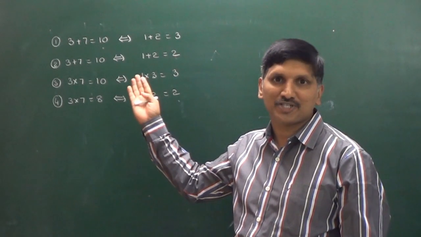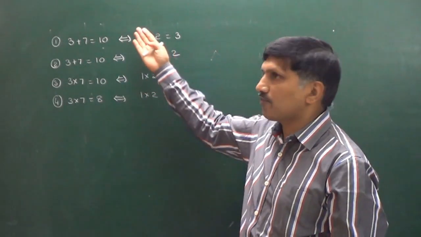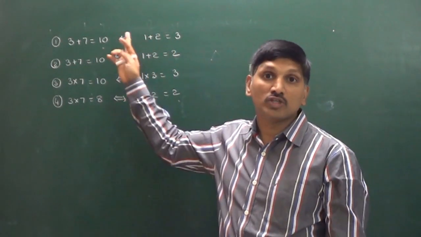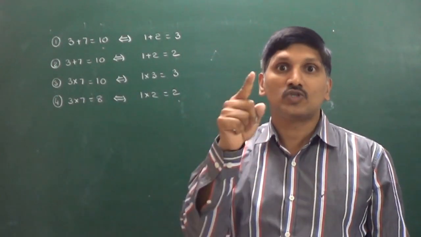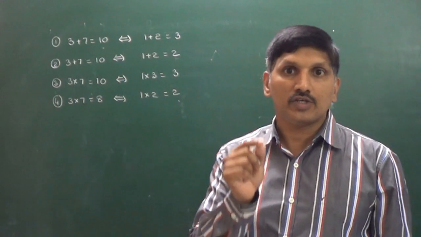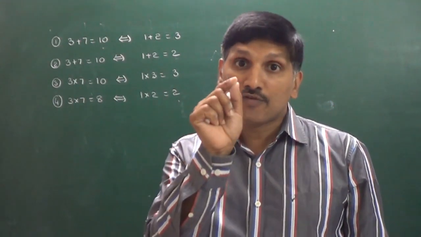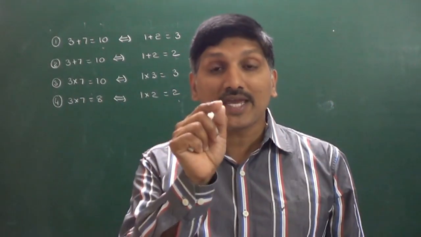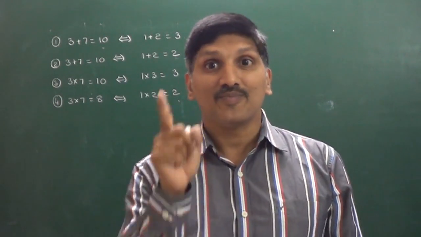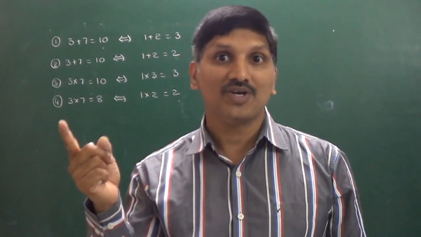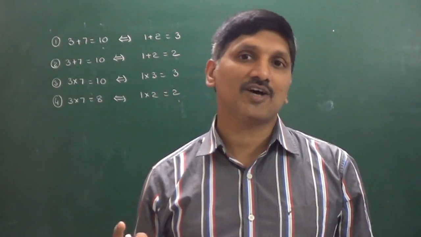Let's have another question discussion here. These are the four options given. Among these four options, which of the following is true? For that, you have to know that if and only if, the biconditional, is true only when both the statements are true or both the statements are false.